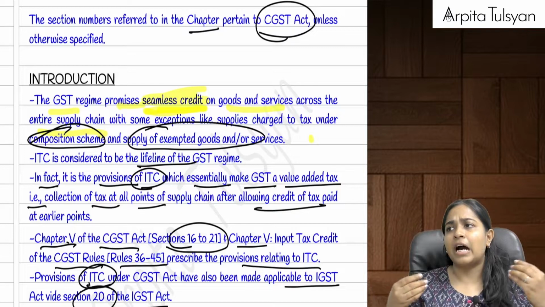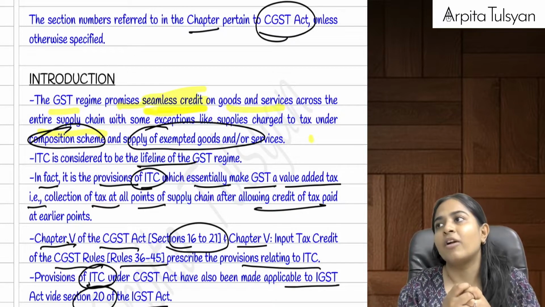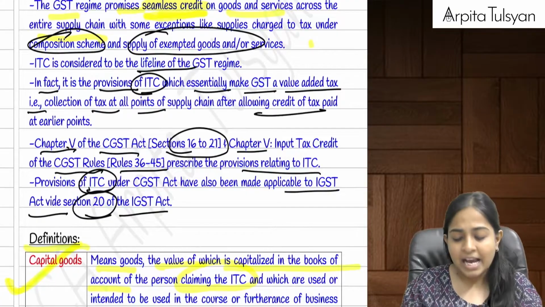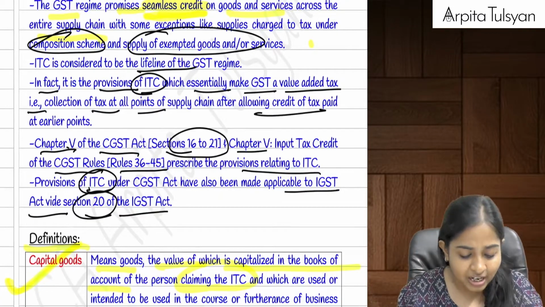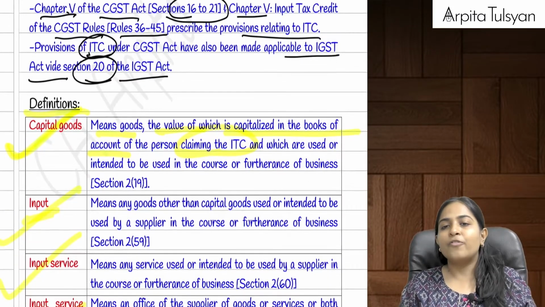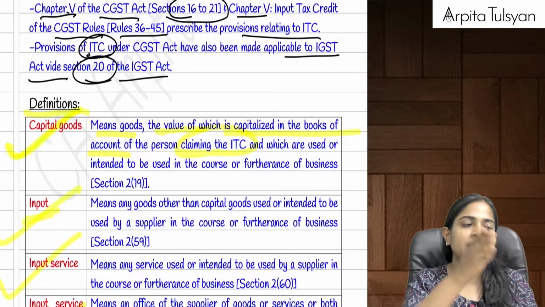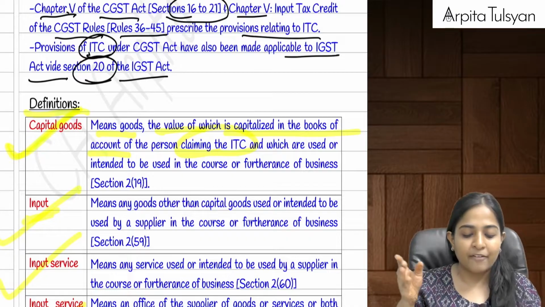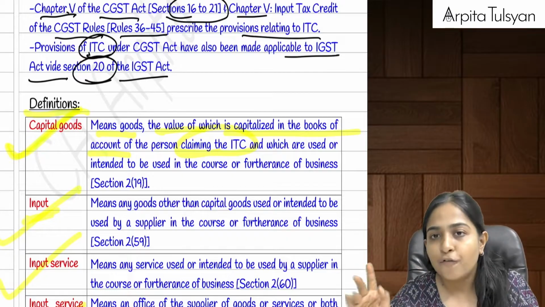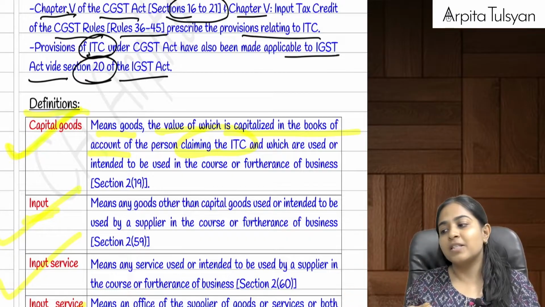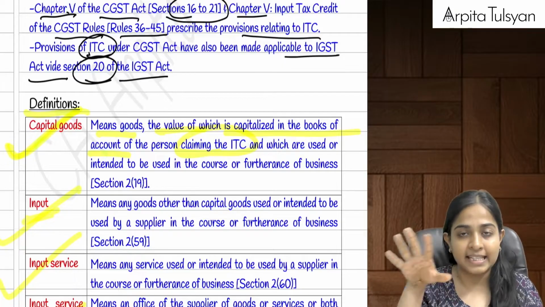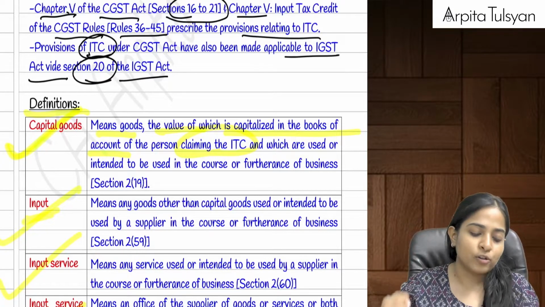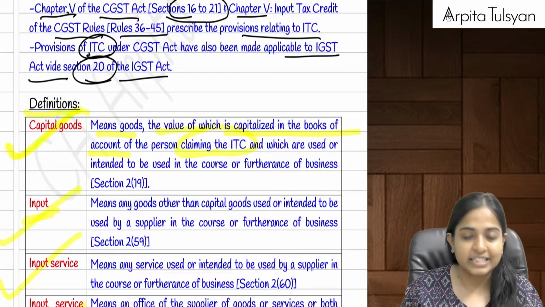Example, when we are into composition scheme, or when we are doing any exempt supplies, at that time definitely ITC is not available, because at that time anyway the chain breaks. Right now, these provisions of ITC are there from section number 16 to section number 21, and in rules from rule number 36 to rule number 45. This is of the CGST Act and the CGST rules, and similar provisions have been made applicable for the IGST also under section number 20 of the IGST Act.